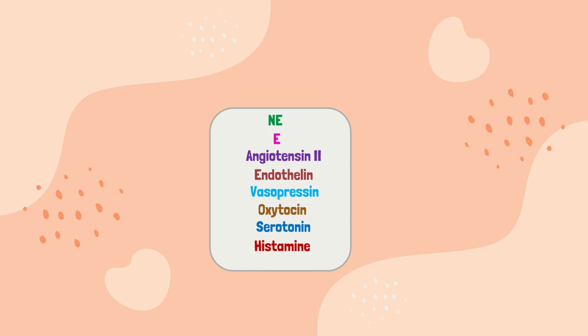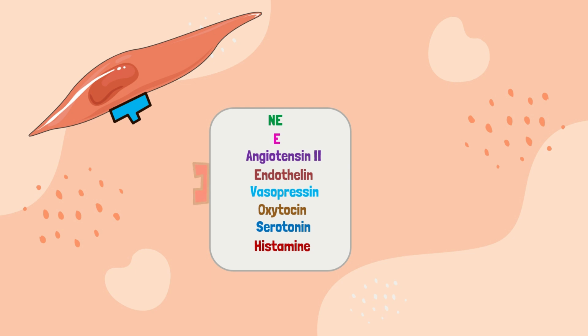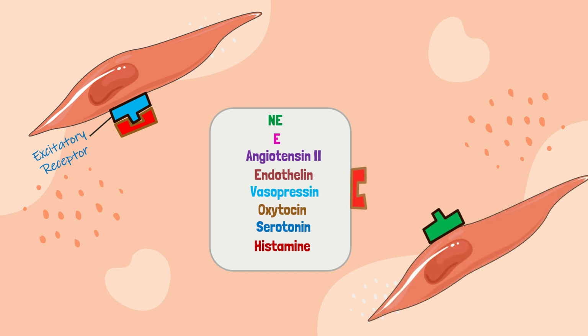A hormone causes contraction of a smooth muscle when the muscle cell membrane contains hormone-gated excitatory receptors for the respective hormone. Conversely, the hormone causes inhibition if the membrane contains inhibitory receptors for the hormone rather than excitatory receptors.